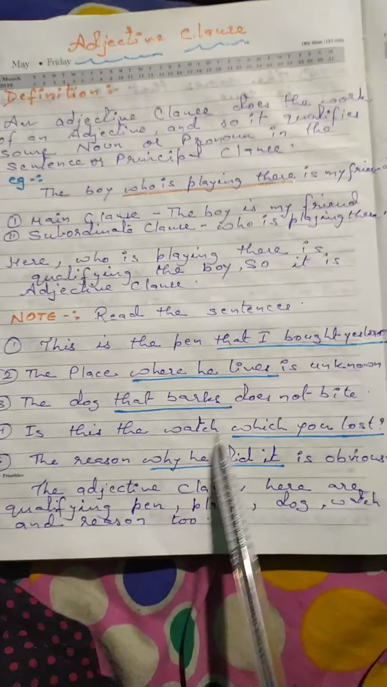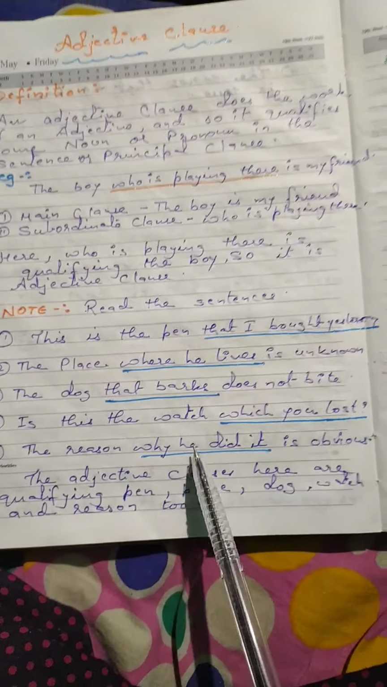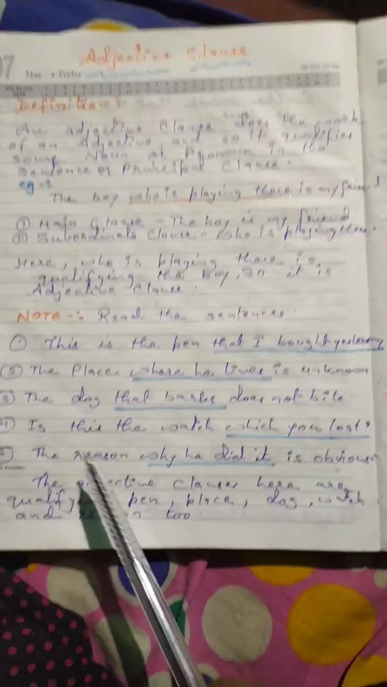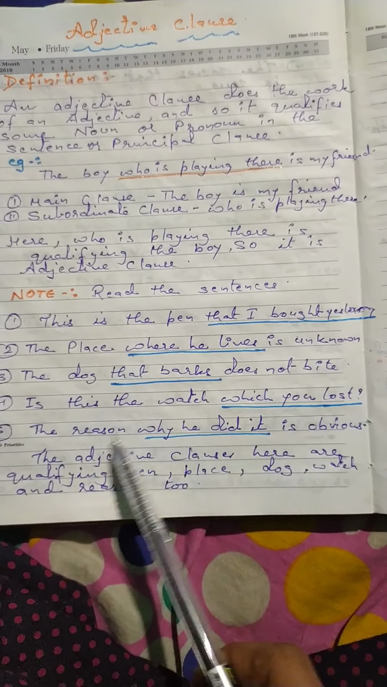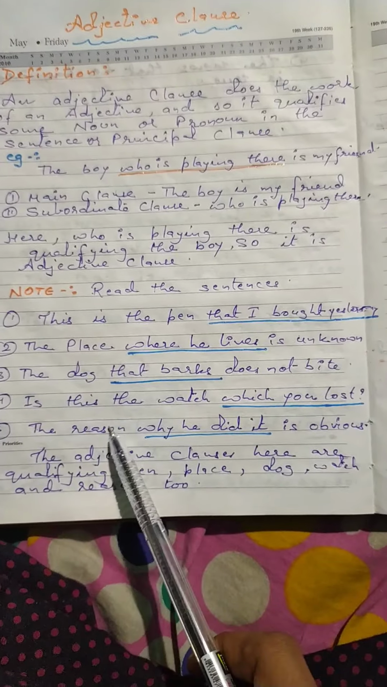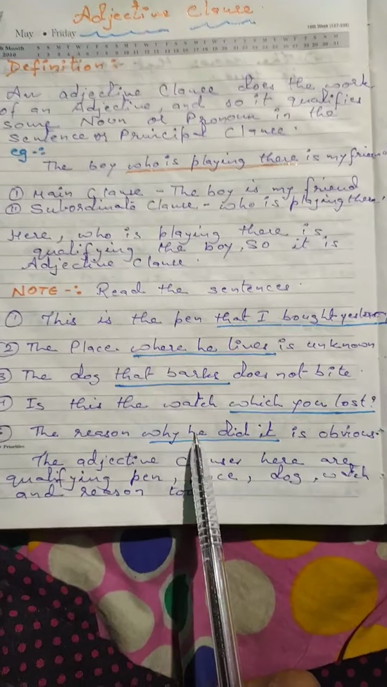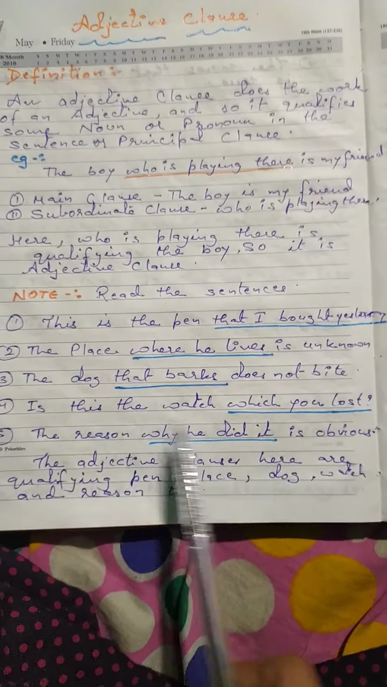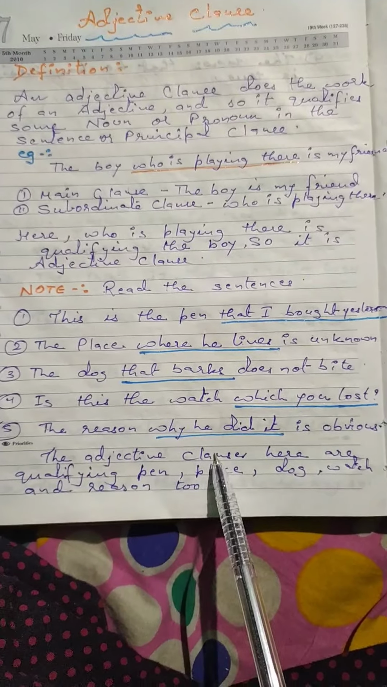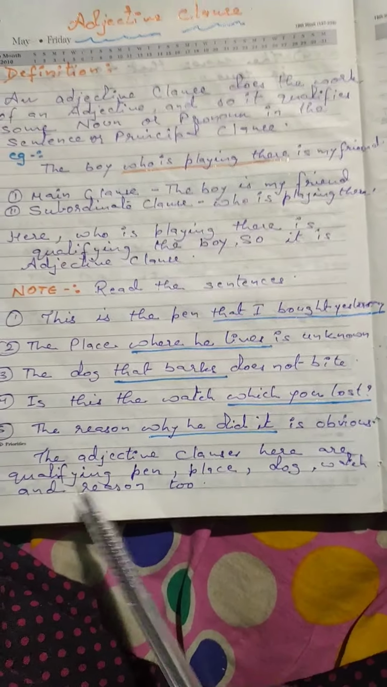Now this is the particular one. It makes it particular. Now the reason why you did it is obvious. The reason is obvious. Why he did it. What he did. The reason is being talked about. Why he did it. What was the reason? So the adjective clauses here are qualifying pen, place, dog, watch and reason too.